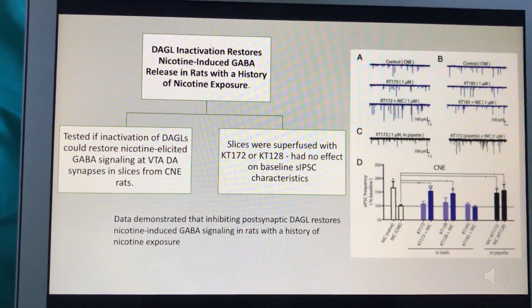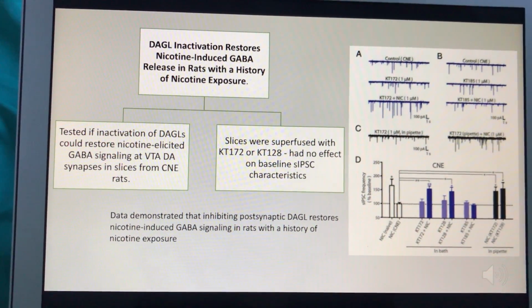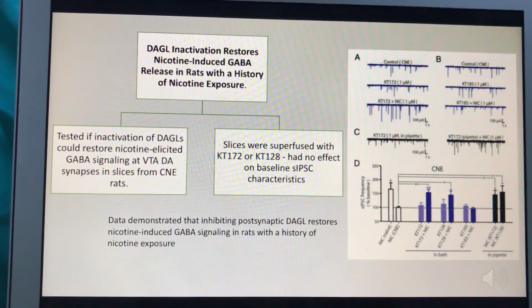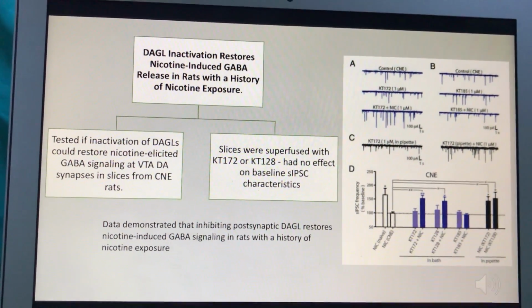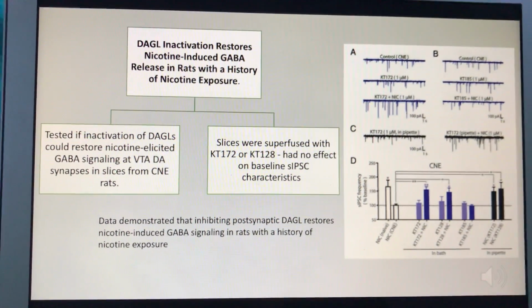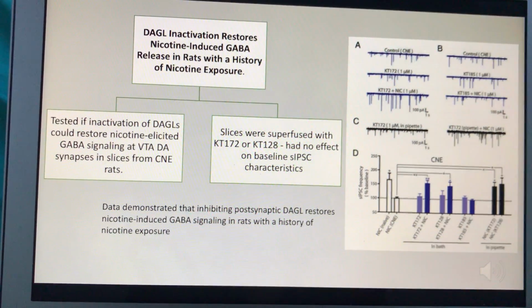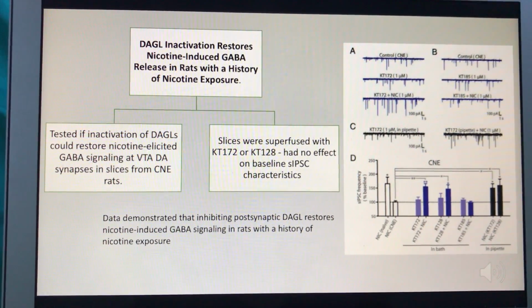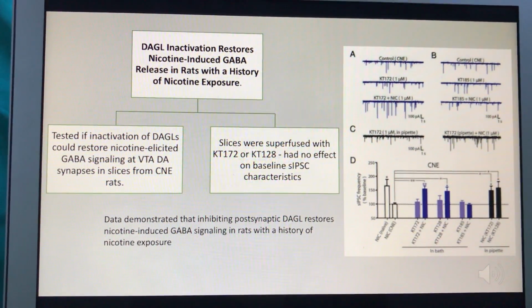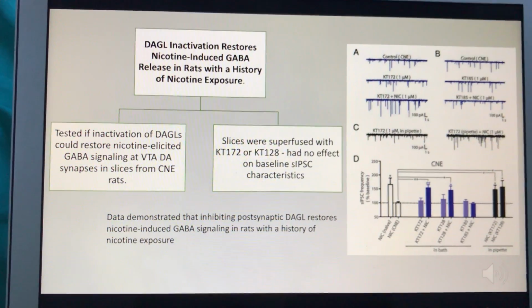Our results also demonstrated that DAGL inactivation restores nicotine-induced GABA release in rats who have a history of nicotine exposure. We tested if inactivation of DAGLs could restore nicotine-elicited GABA signaling at the ventral tegmental area dopaminergic synapses in slices from chronic nicotine exposure rats.